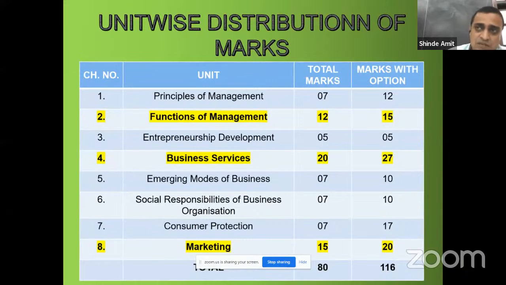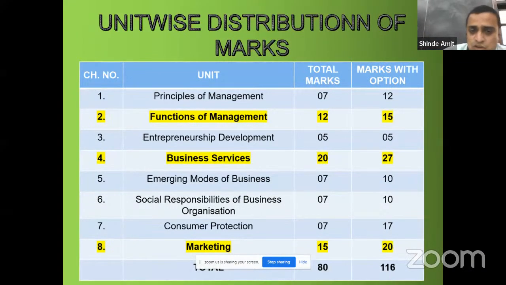Again, the distinguish between bonded warehouse and duty paid warehouse may come from this chapter. Commercial bank and central bank may come from this chapter. Then current deposit account, saving deposit account, fixed deposit account, such distinguish may come from this chapter. Savings account and current account, this distinguish may come from this chapter. So most of the questions will come from this chapter only.